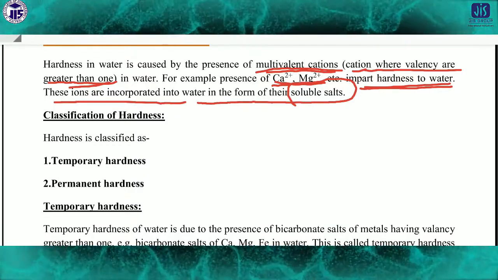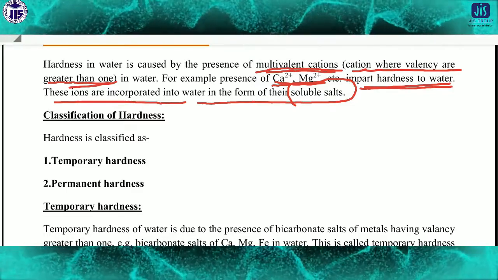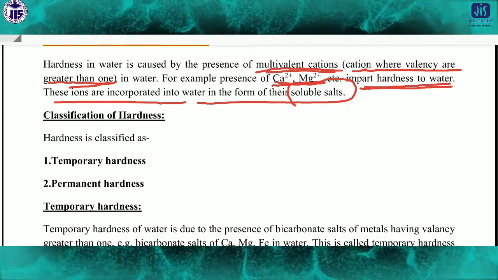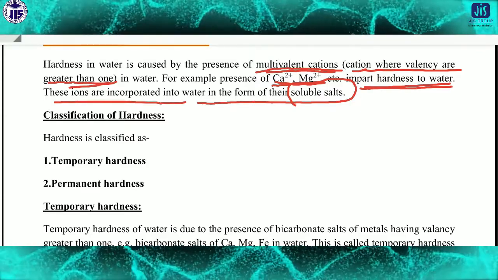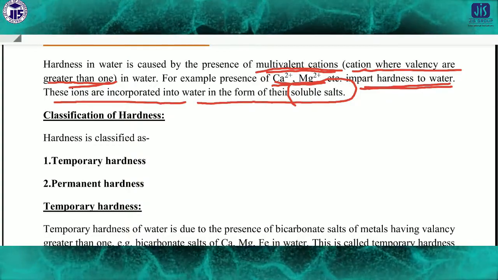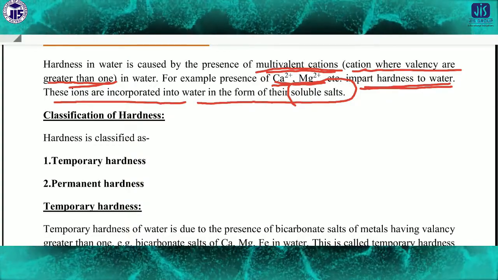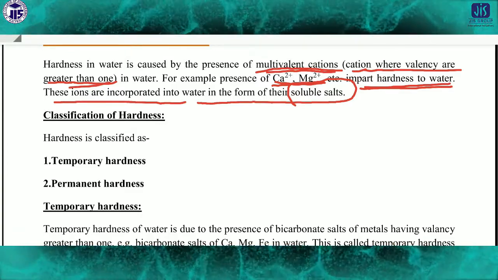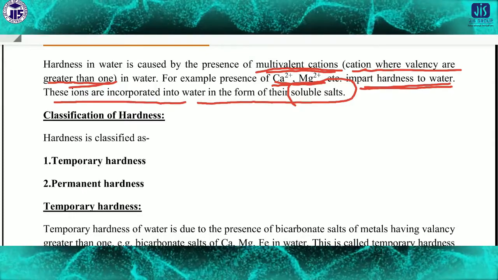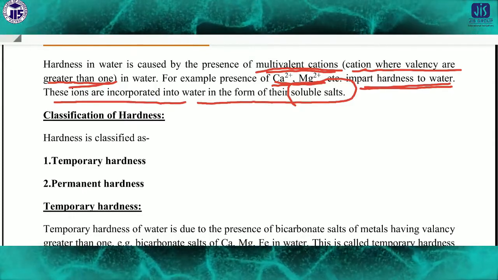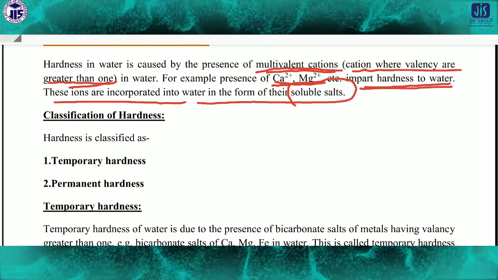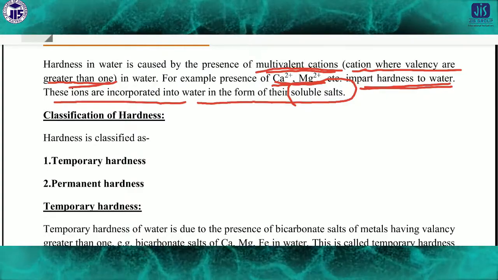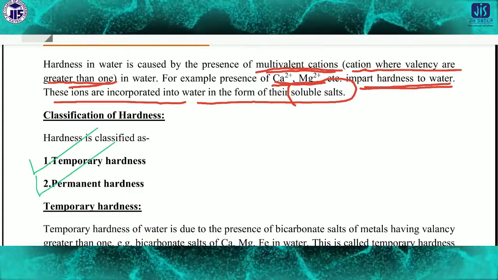Now, I told you that generally iron is not considered in this case, but salts of calcium and magnesium are mainly responsible for this type of hardness. Depending on which salts, which anions are responsible, we can classify the hardness of water in two ways. First one is temporary hardness and second one is permanent hardness.